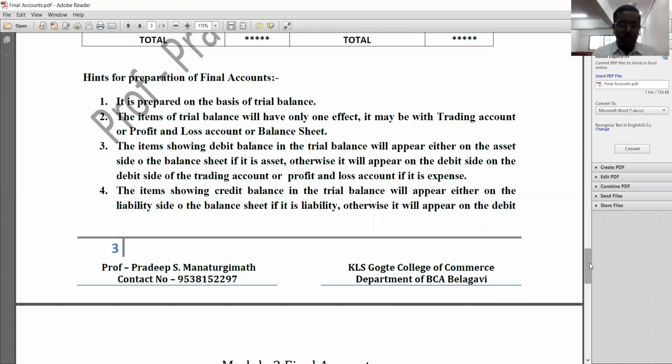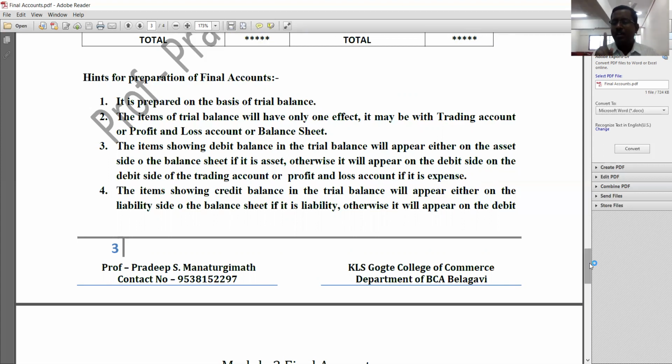See here, for preparing final accounts, they will give you two things. One is a trial balance and another thing is adjustment. They will give you a trial balance, and along with that trial balance, they will give you some additional information or adjustment. See here, the items that appear in a trial balance will appear only one time in final account. They will appear only one time. It may appear with the trading account, or it may appear with the profit and loss account, or it may appear with the balance sheet.